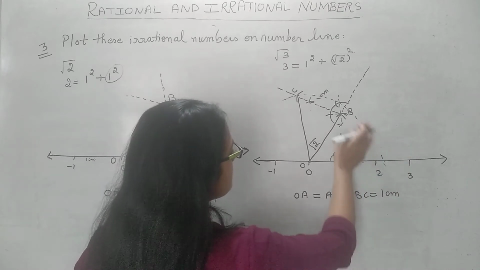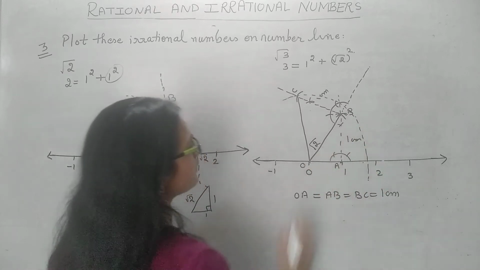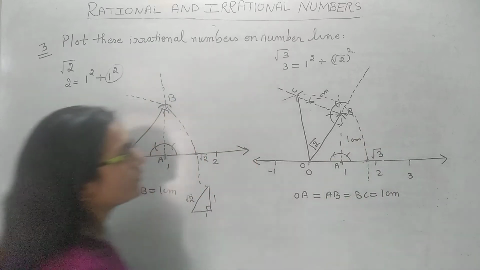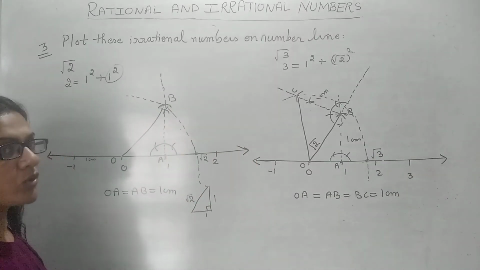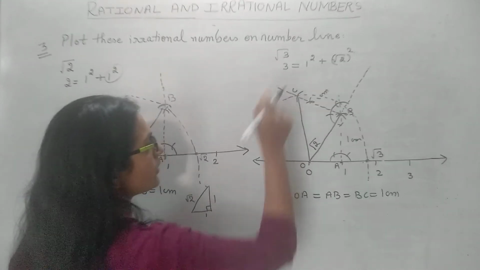It will touch somewhere here, and that point will be the value of √3. So what we have done, I am drawing it rough, but you have to draw it with the pencil, with compass, then it will be more clear. हमने OC को join किया.